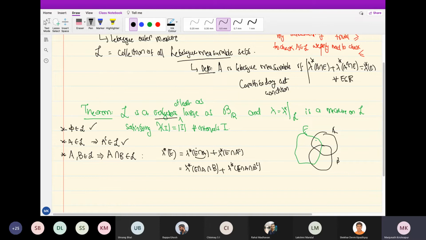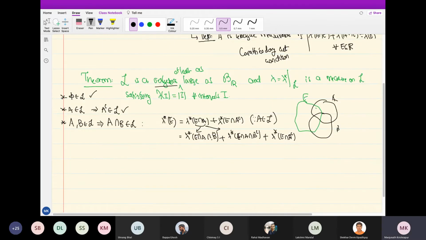The first step is because A belongs to L. In the second step, I have written this as the sum of two things, and then the second term remains. So here I have lambda star of E intersection A intersection B.